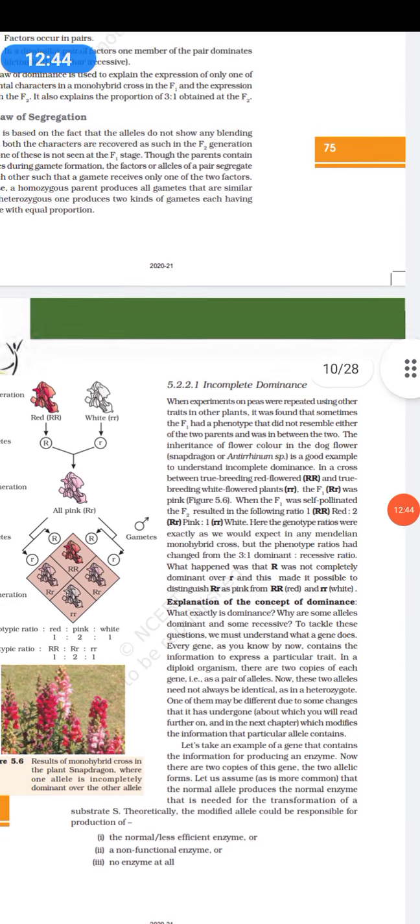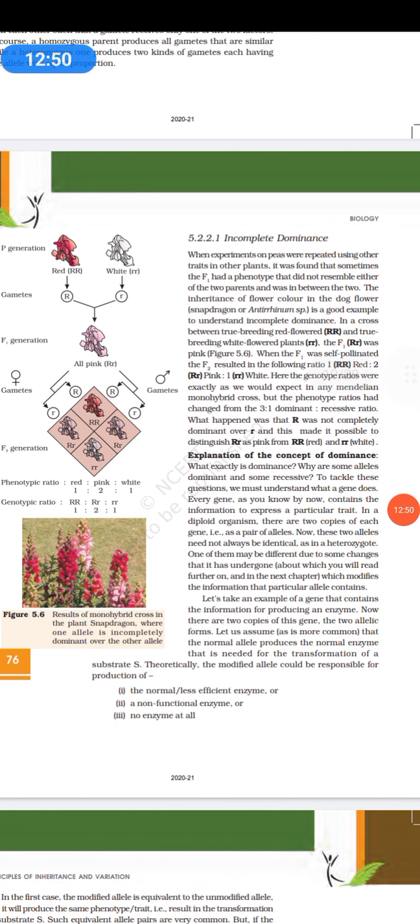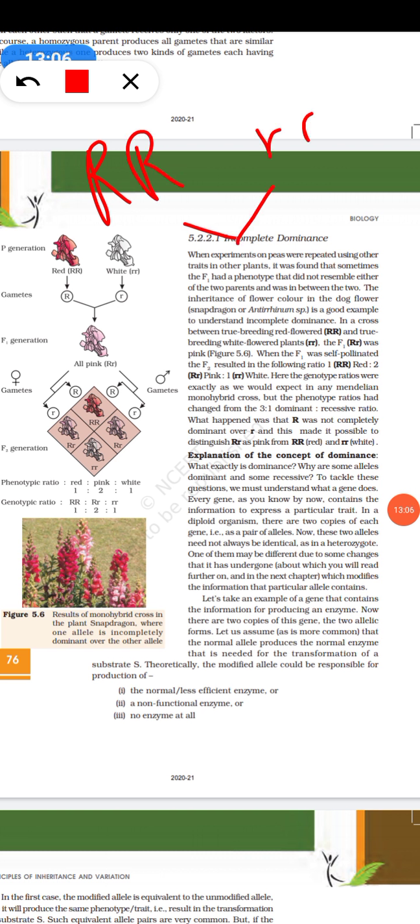Then we come to something called incomplete dominance. I told you there are two characteristics, two factors. Say capital R stands for red and small r stands for white. What would have happened if I had capital R, small r?